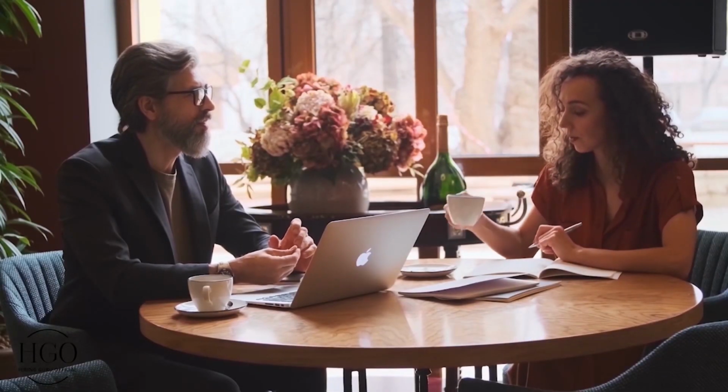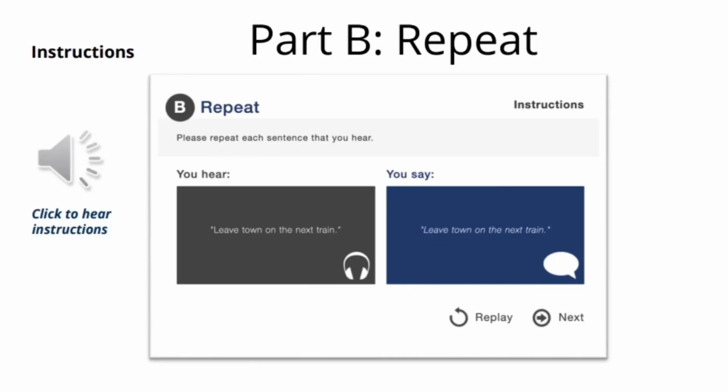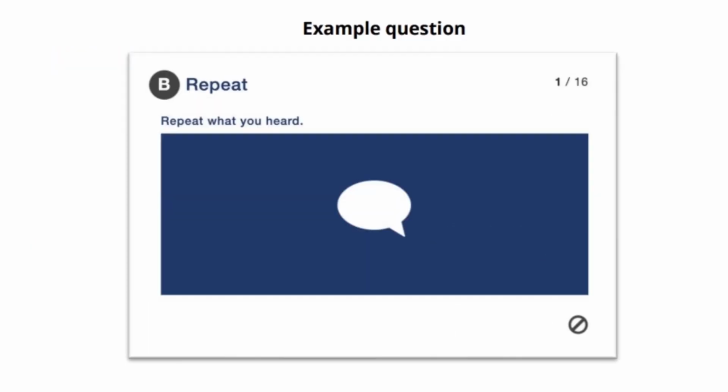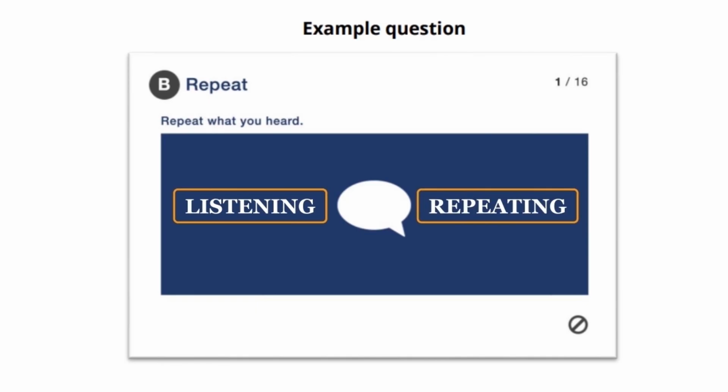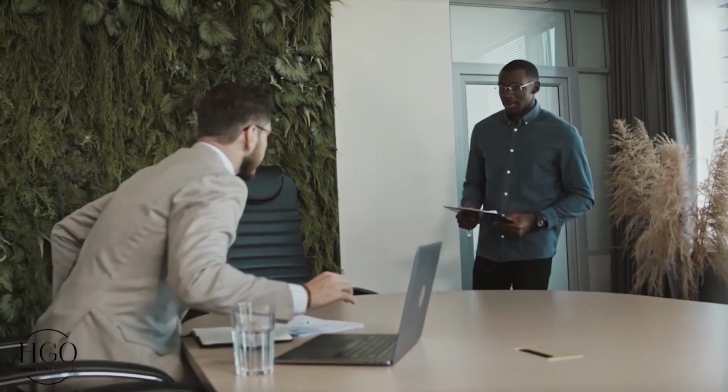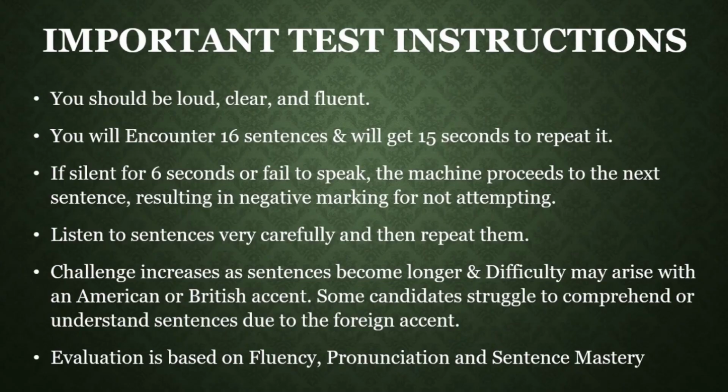Let's move on to our next section, part B, repeat. In this section, you will hear an automated voice that will speak a sentence to you, and you must repeat it exactly as you hear it. This section is all about listening and repeating the sentences. For example, the machine will say, leave town on the next train, and you must respond by repeating, leave town on the next train. Be loud, clear, and fluent.